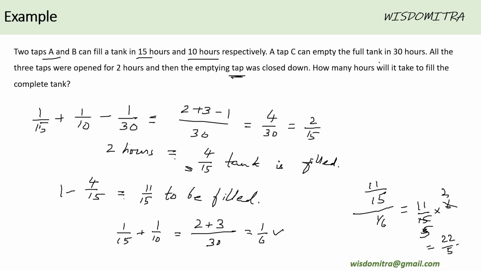That means approximately 4 hours and 2 by 5 of it. So basically, this is the total duration that's going to be taken subsequent to closing the emptying tap to fill the whole tank.